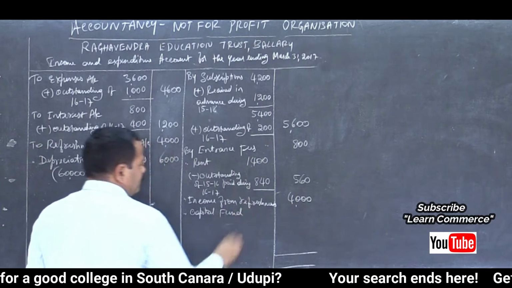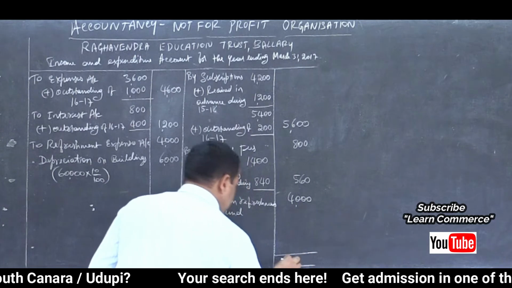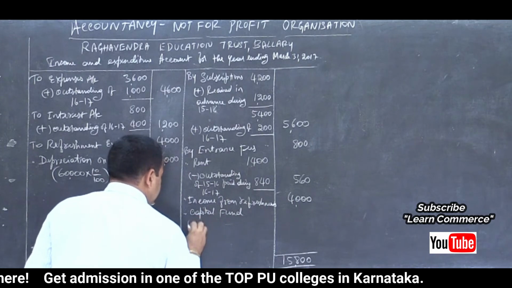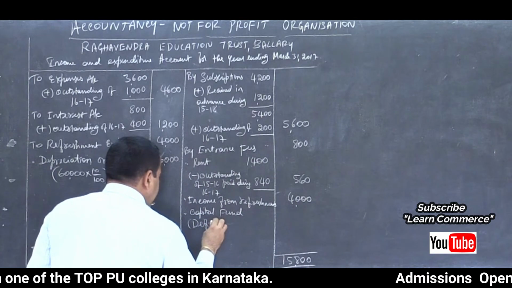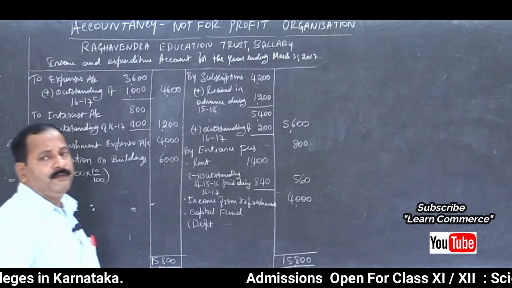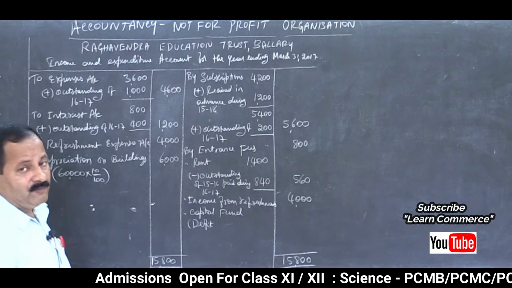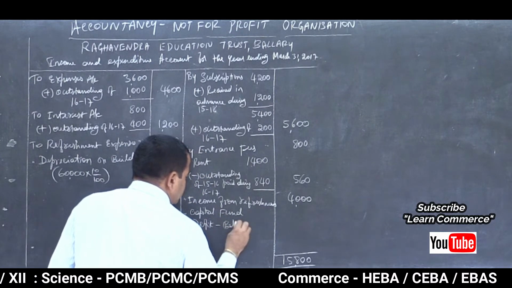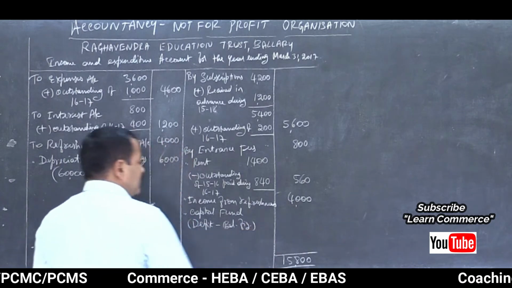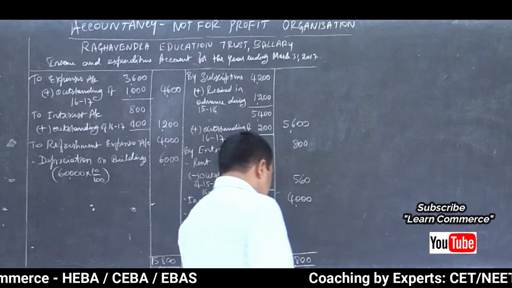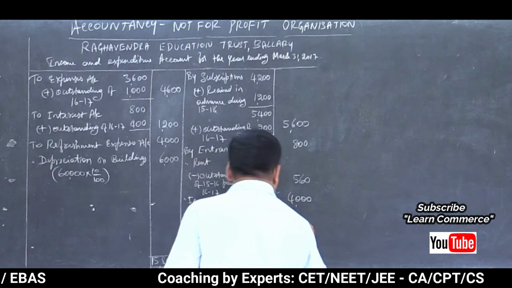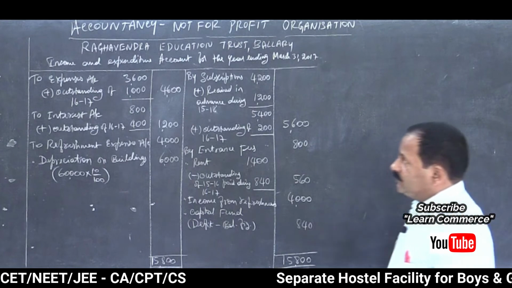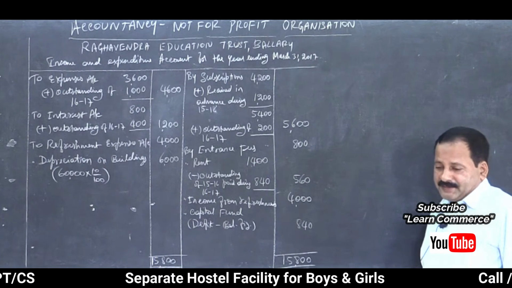So it is a deficit by capital fund. Deficit, or it is also called excess of expenditure over income. Excess of expenditure over income, deficit, balancing figure. Clear? How much is it? 840. So income and expenditure account is done.